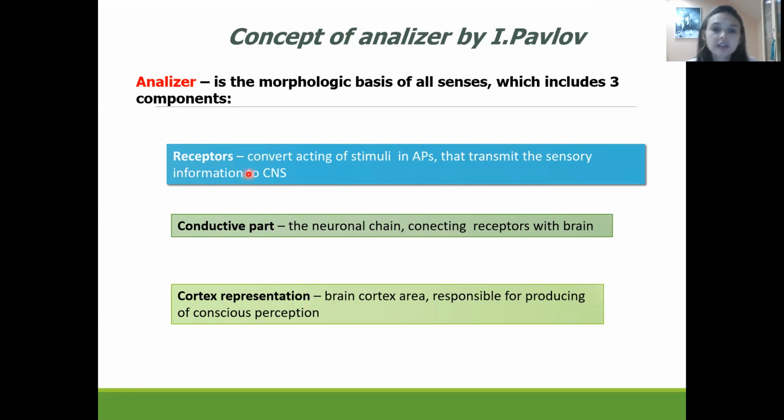Receptors are responsible to detect the stimuli and convert it to the sensory code, which is going to be spread through the nerve fibers. The conductive pathway is a neuronal chain connecting receptors with the brain. And the cortex representation is the brain cortex area, which is responsible for integration and producing conscious perception.